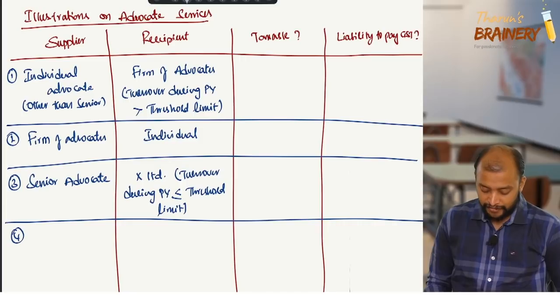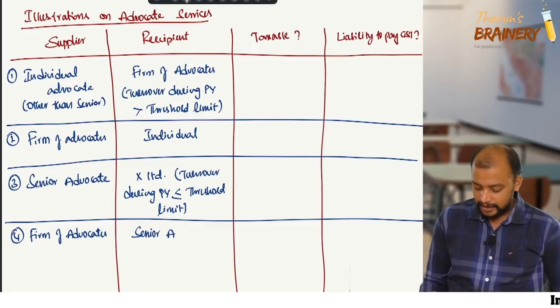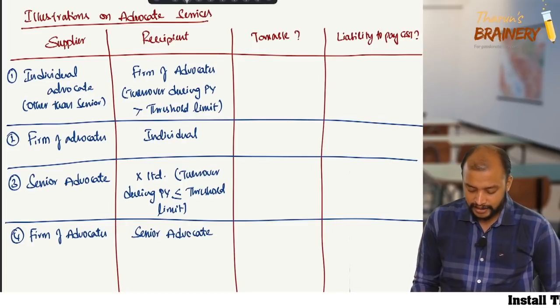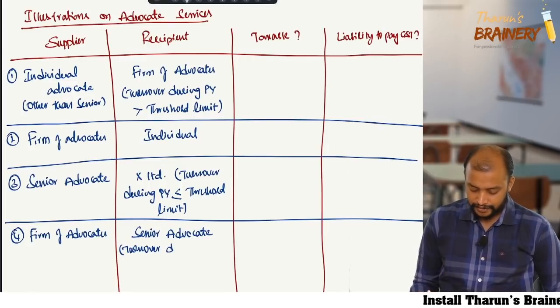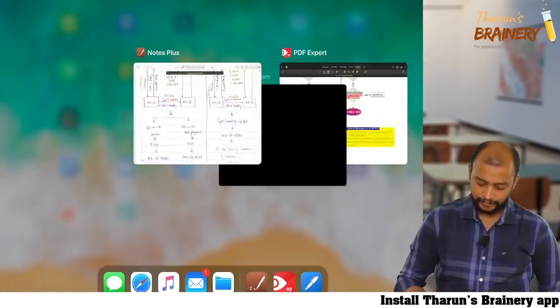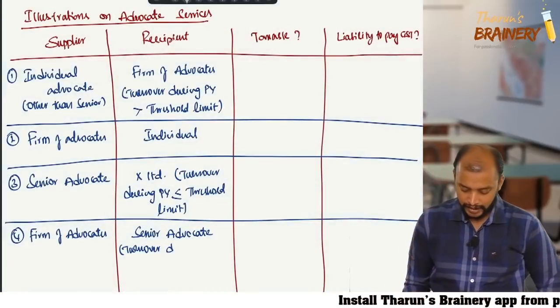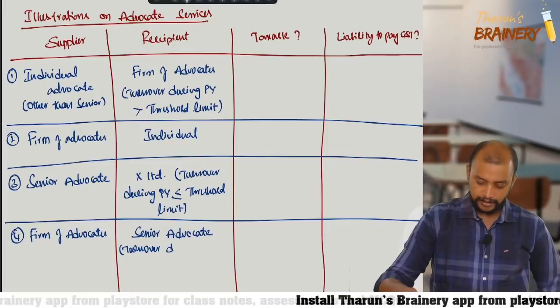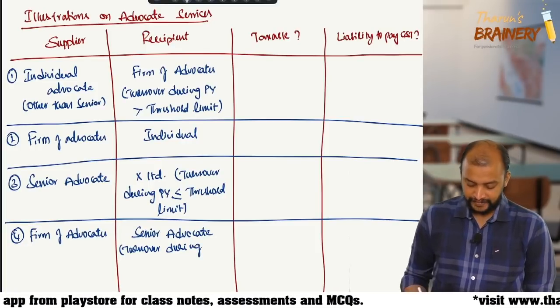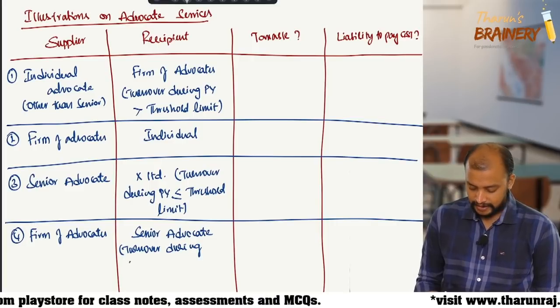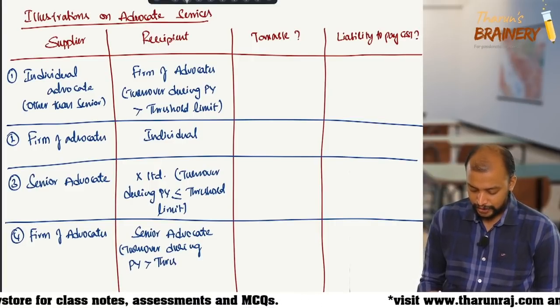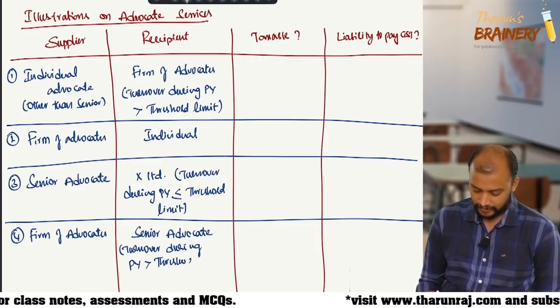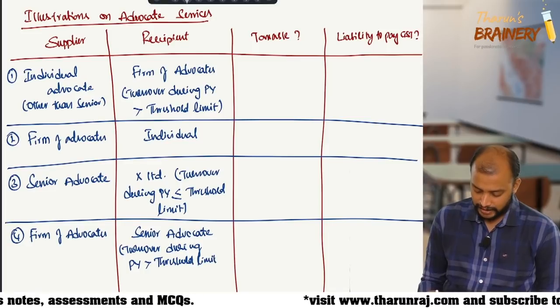Supplier is firm of advocates and they provided services to senior advocate and turnover during previous year exceeds threshold limit.